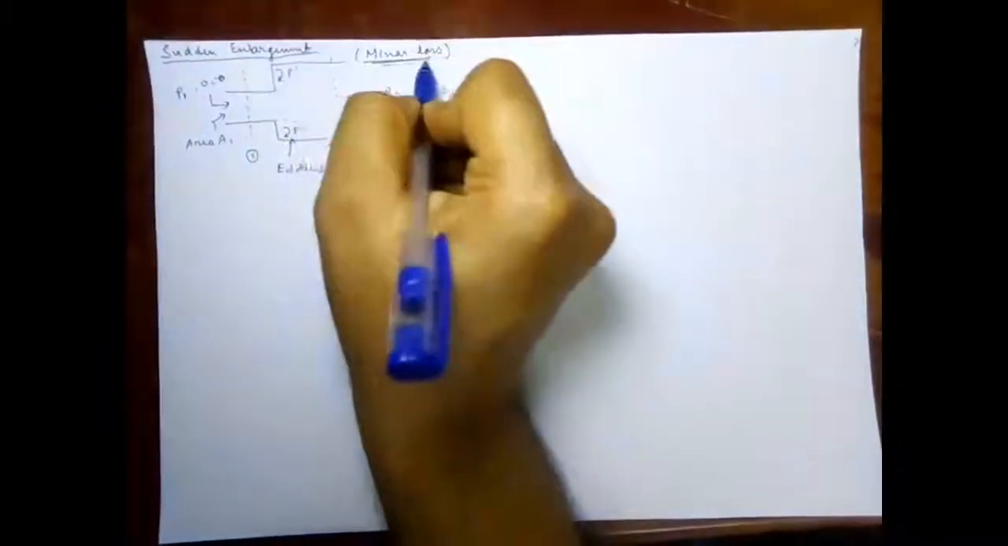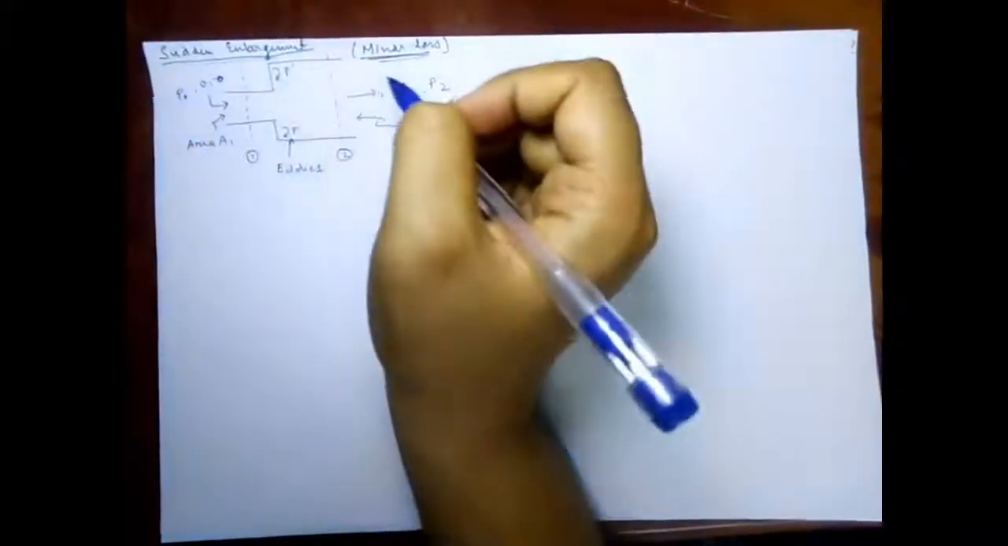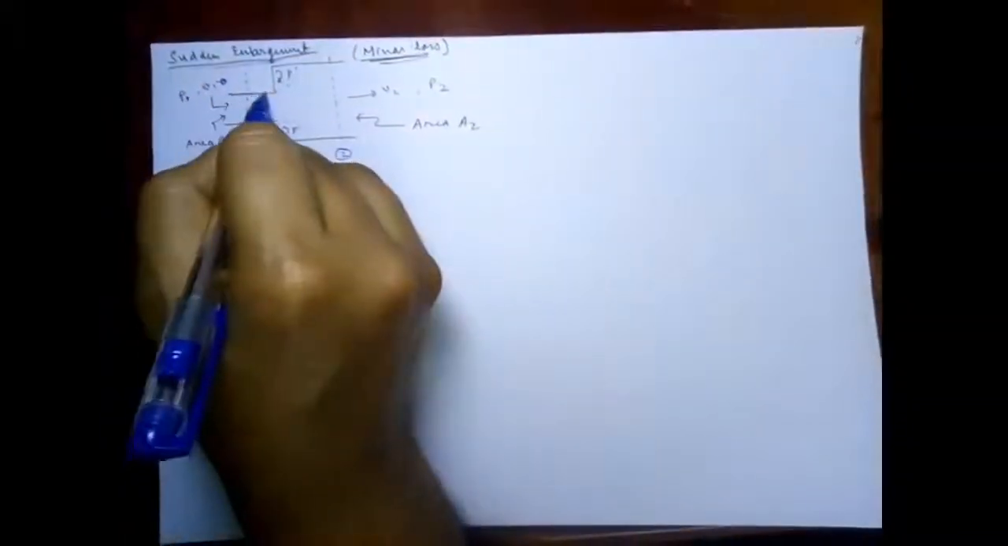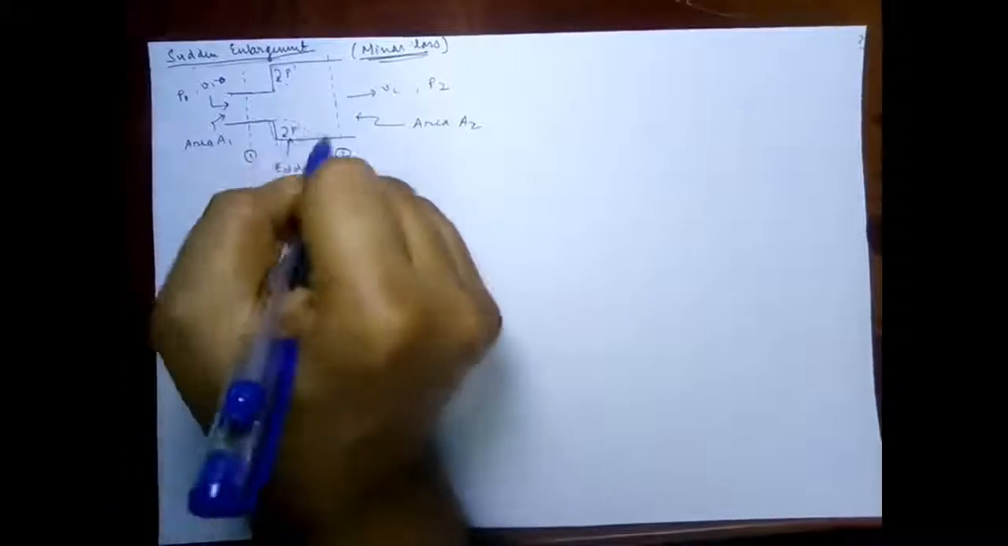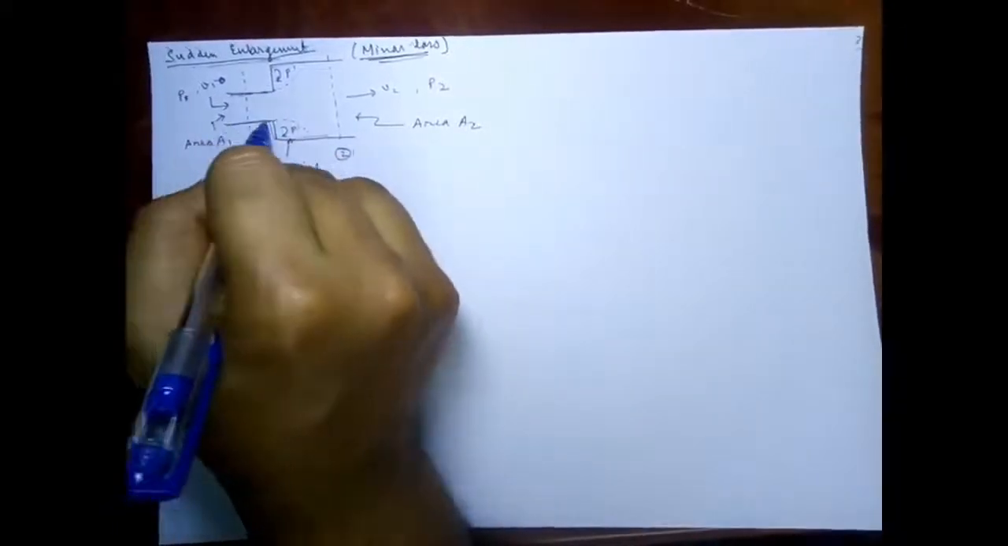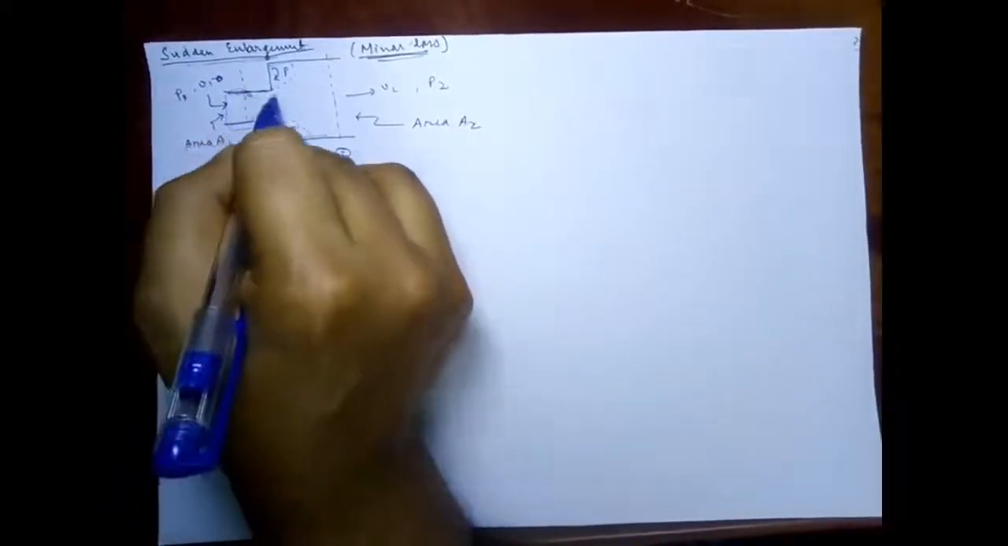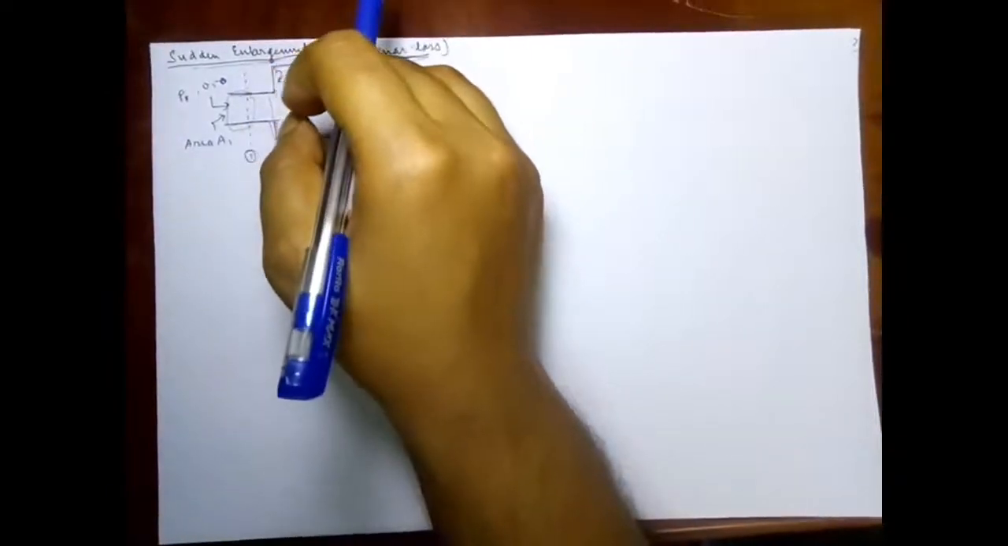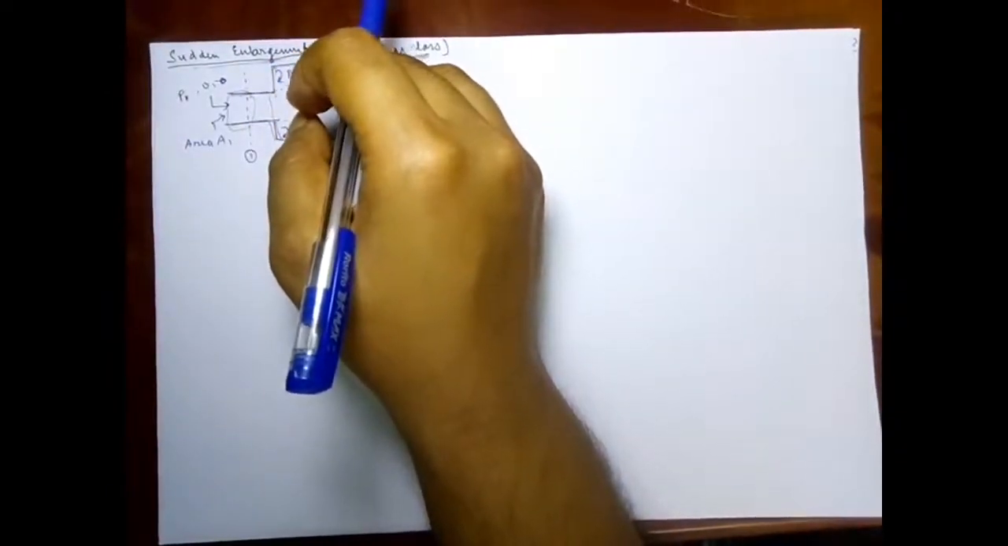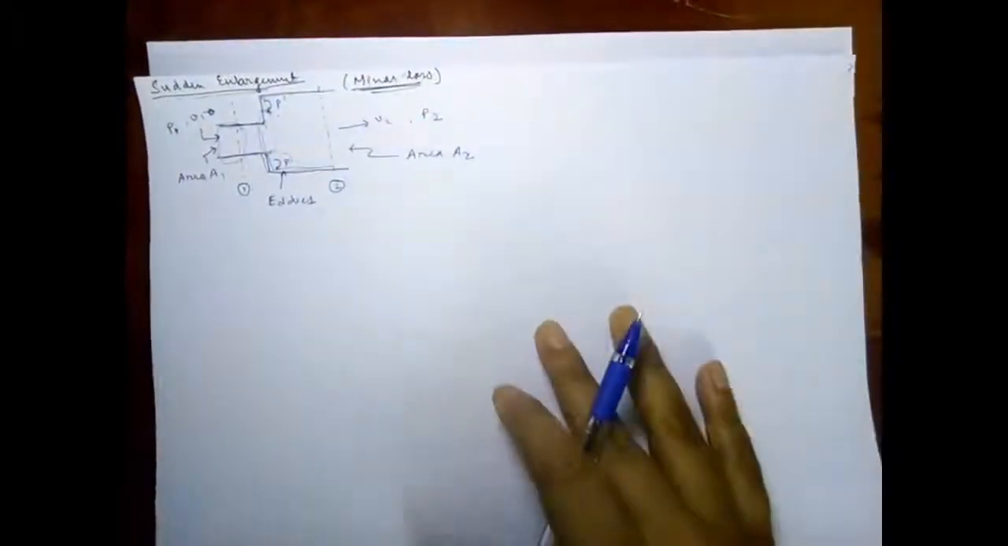Now let's move on to the minor losses in the pipes. In the minor loss, first we have the sudden enlargement, and the situation can be like this, where you have a pipe and it had certain diameter, and at a point there is a sudden change in the diameter of the pipe, or you can say the diameter has increased suddenly. So we have to find the loss in this place due to this sudden enlargement.